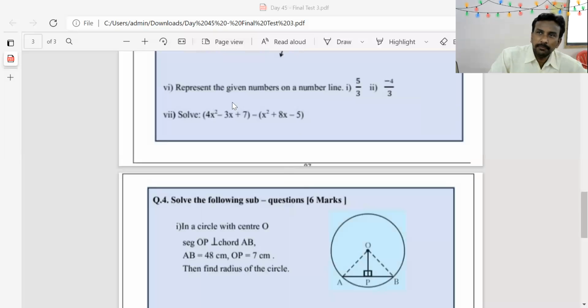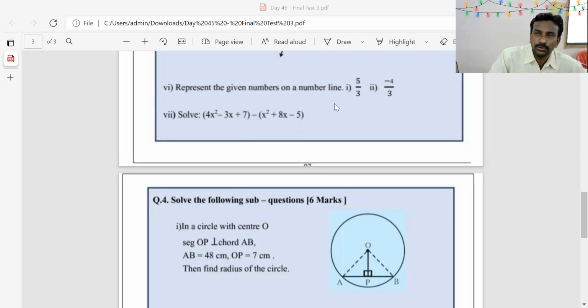Sixth example, represent the given numbers 5/3 and -4/3 on a number line. In the denominator of these fractions 3 is there, therefore you have to divide 0 to 1 in 3 equal parts.